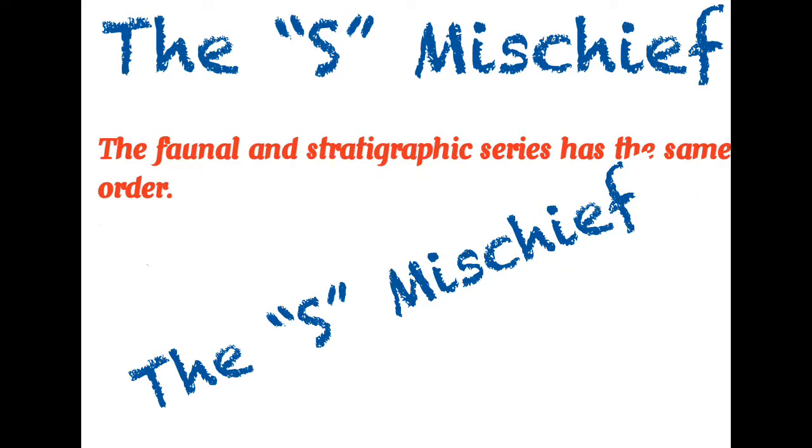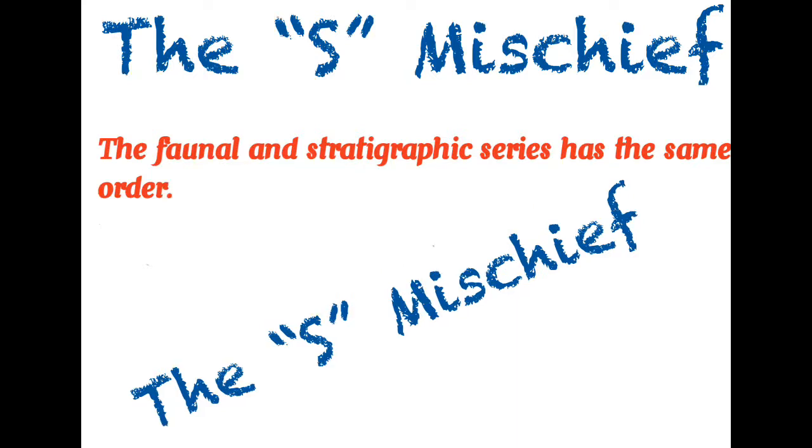The next sentence is, the faunal and stratigraphic series has the same order. Now this sentence may seem very difficult to you because there are some words, faunal and stratigraphic. Stratigraphic is a branch of geology, and it is taken from strata.